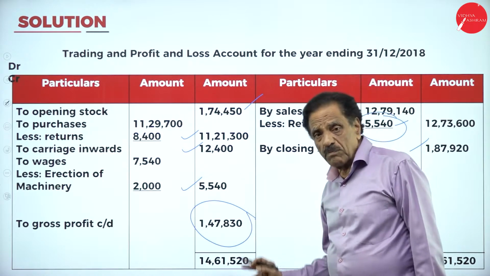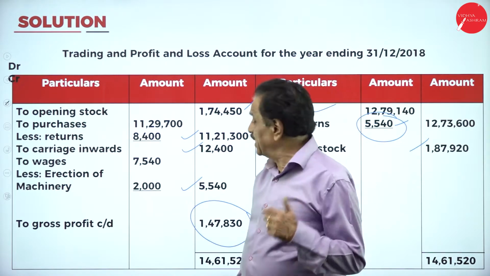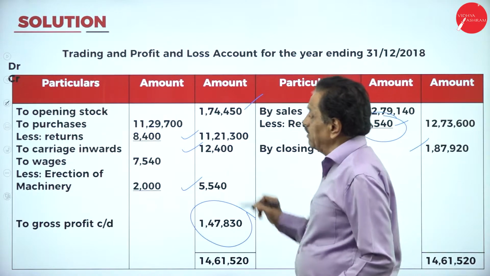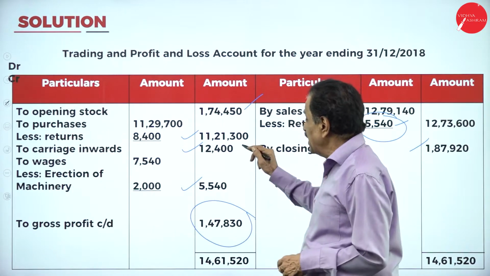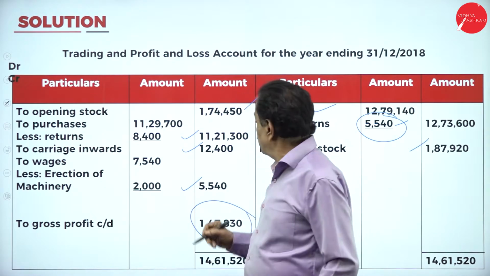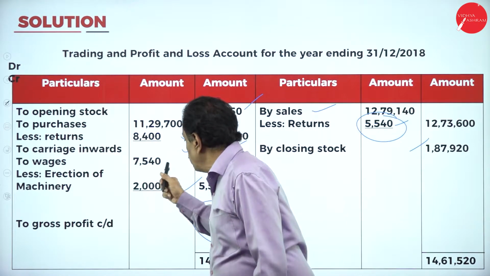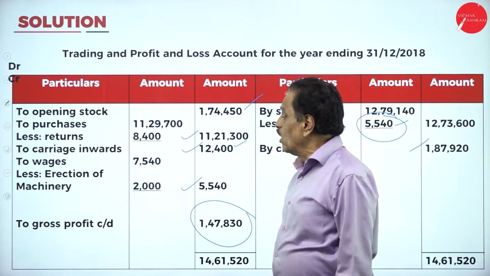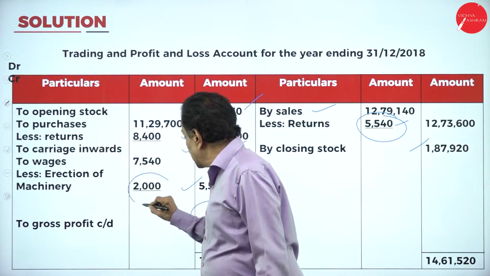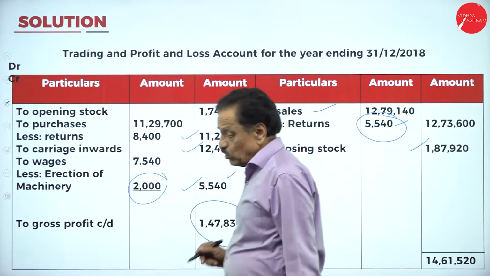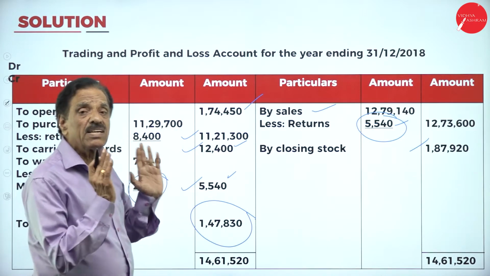1,47,830. Go through the problem. I told you sales will come on the credit side. Sales return will be deducted. Then closing stock will come, and opening stock. Next we have purchases. Purchase return should be deducted. Carriage inward is directly connected to production, so it will come in the trading account. Carriage outward will come in the profit and loss account. Wages we already paid, how much? 7,540. How much is still payable for erection of machinery? How much was utilized? 2,000. This should be deducted. What is the net figure we have paid? 5,540. The difference is 1,47,830, which is the gross profit.